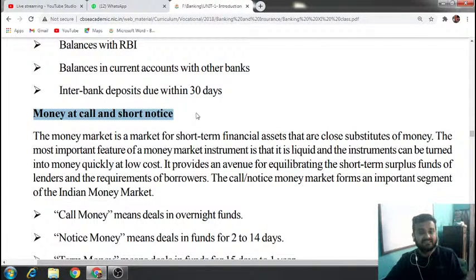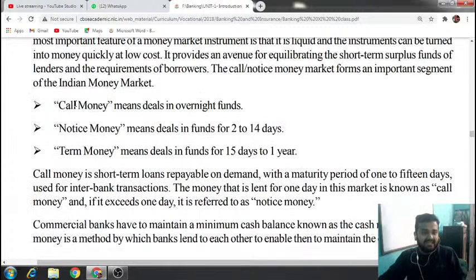And this happens within 1 to 15 days. The money has to be returned between 1 to 15 working days, not more than that. Maximum 15 and minimum 1 day. This is the meaning of money at call, which means whenever banks demand money from other banks, they can give them a loan, but that money has to be returned in between 1 to 15 days. Okay, clear? See, it's clearly written over here.